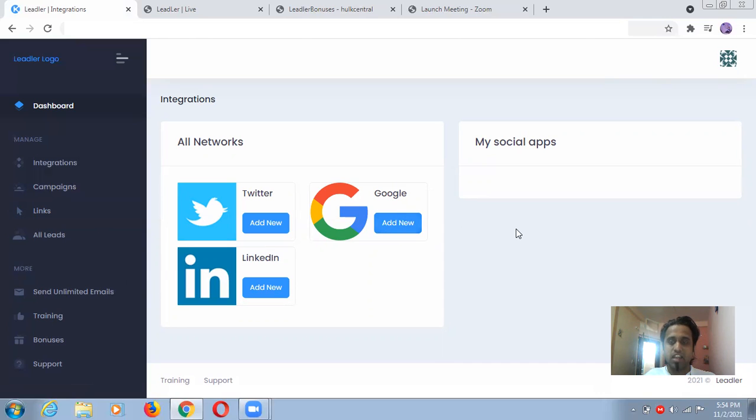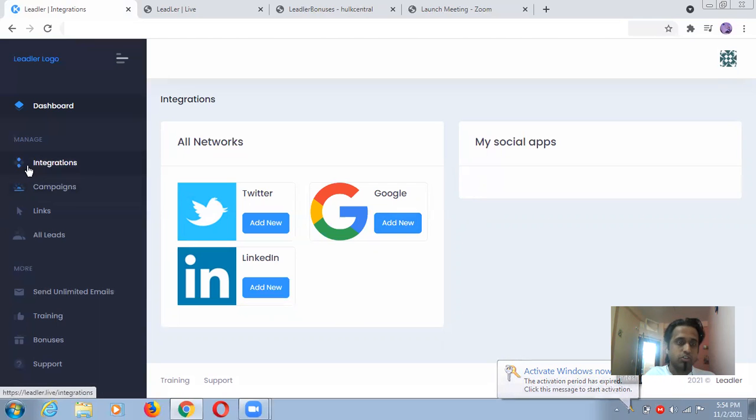Okay, so you can just add this one. You might be thinking how to add this one. You have to just put your API key and maybe some Google Pixel options, so you can just do some analytics also. So this will be integration, guys. Okay, so campaigns. So from here you will start creating campaigns.